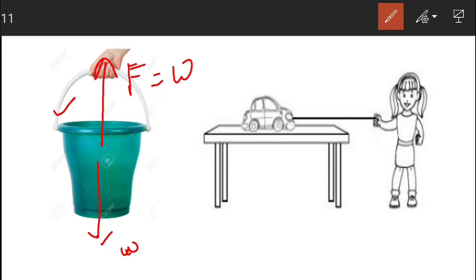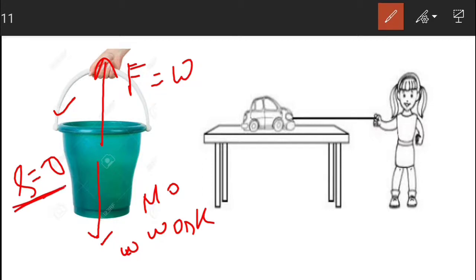But again there is no displacement in the bucket as the force is being applied. So in terms of physics, no work is done here. Why? Because there is no displacement in the direction of the applied force. So students, in physics, work is said to be done only if there is a force and there is also a displacement in the direction of the applied force.